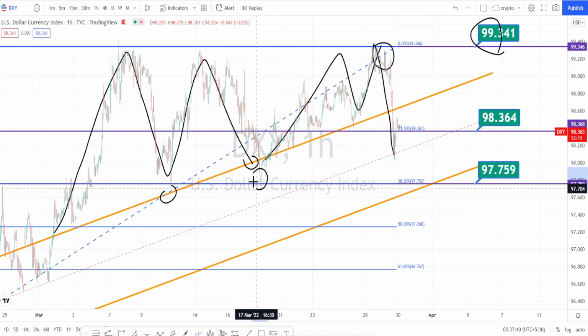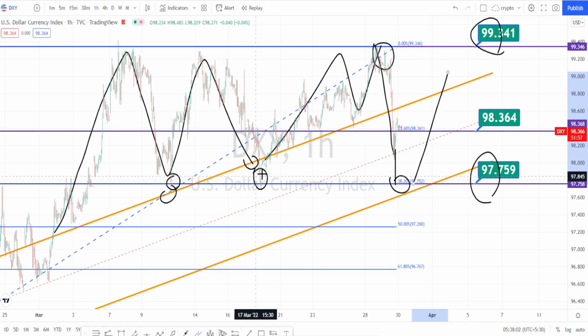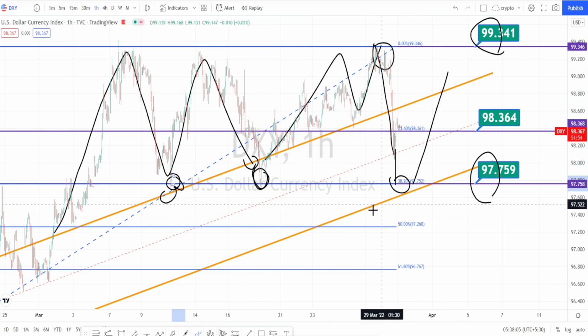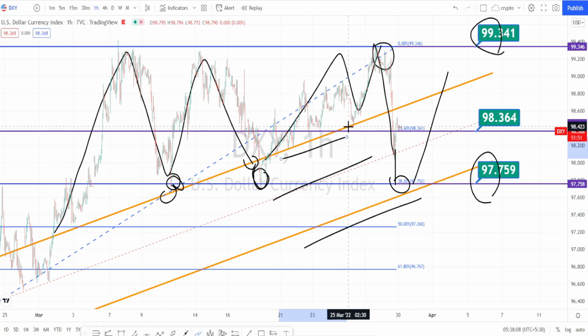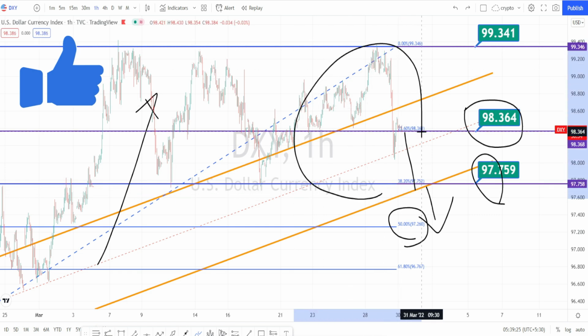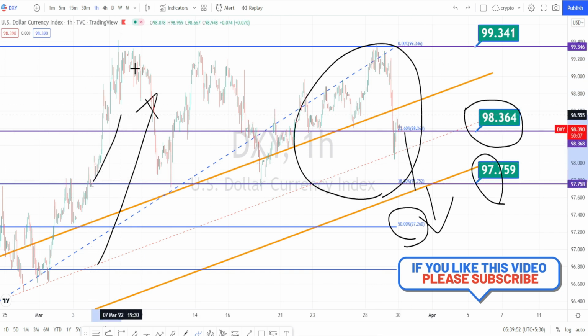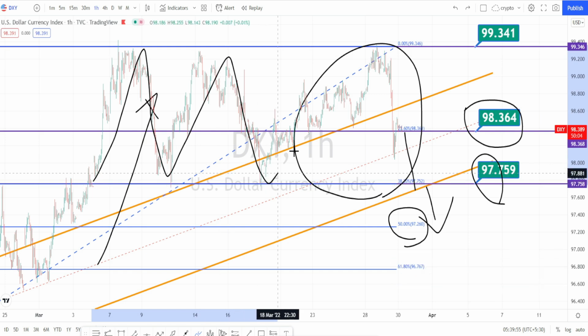And every time it retraces, you can notice that this level of support, which is around 97.75, is acting as a strong support whenever the price action bounces back or retraces. So we can expect the current price action to also retrace up to this level and bounce back on the bullish trend. As long as this level is holding strong, we can expect the bullish trend to continue in DXY. Currently we are noticing a retracement or a bearish trend in DXY. But overall, when we look at the price action, it is a range bound market moving sideways.